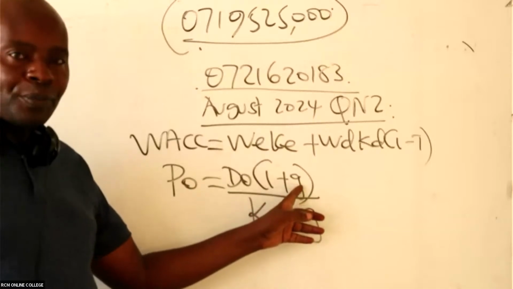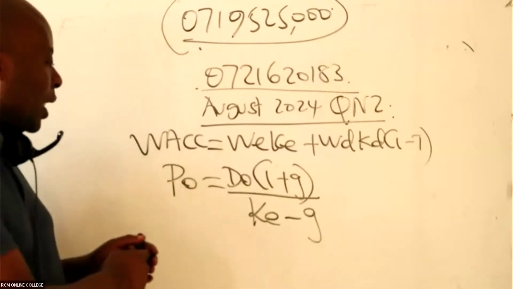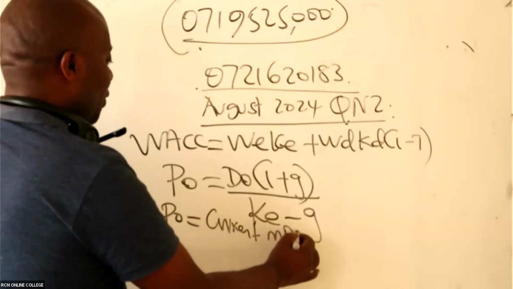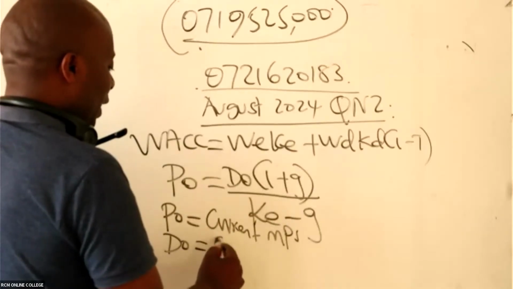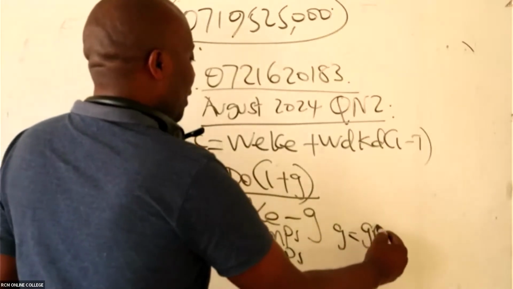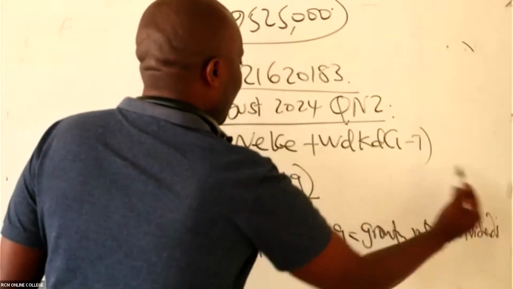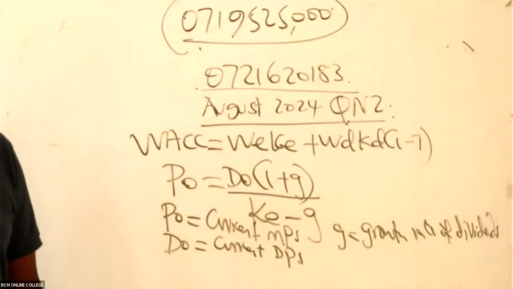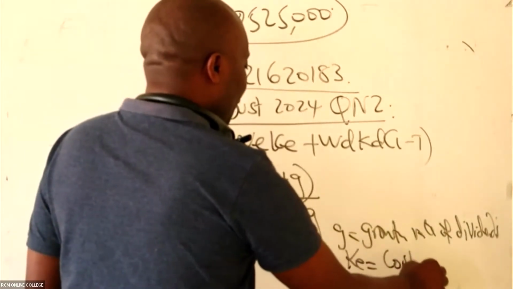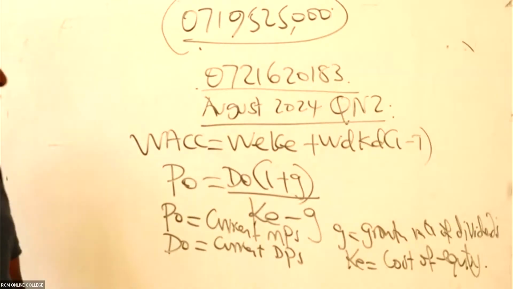G stands for growth rate of dividends. And then we have KE standing for cost of equity.